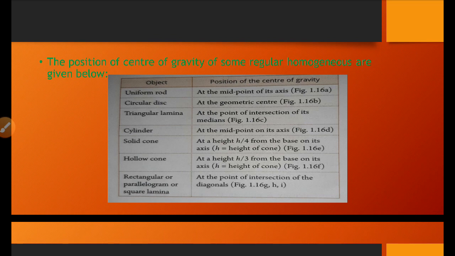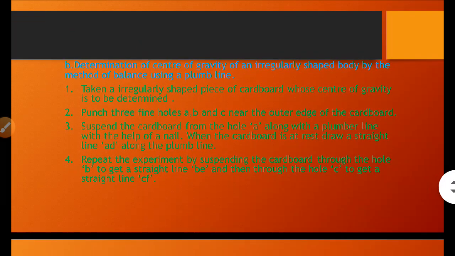Solid cone: at a height h/4 from the base of its axis. Hollow cone: at a height h/3 from the base of its axis. Rectangular or parallelogram or square lamina: at the point of intersection of diagonals. Now, irregular shaped body. How will we find the center of gravity of an irregular shaped body?